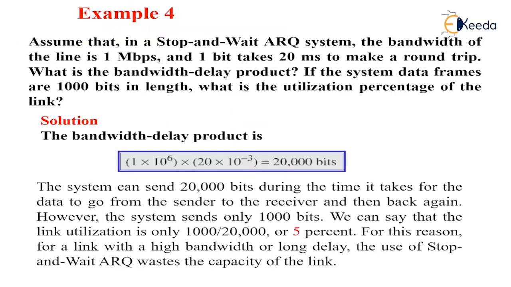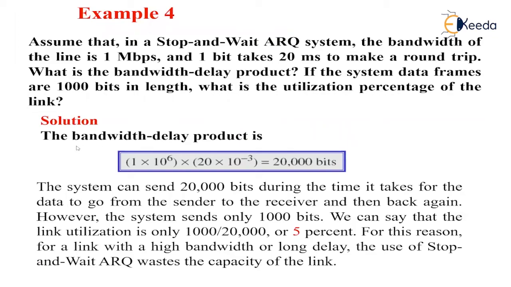Then we will take one example. Assume that in a stop and wait ARQ system, the bandwidth of the line is 1 Mbps and one bit takes 20 milliseconds to make a round trip. What is the bandwidth delay product? If the system data frames are 1000 bits in length, what is the utilization percentage of the link? This is the example.